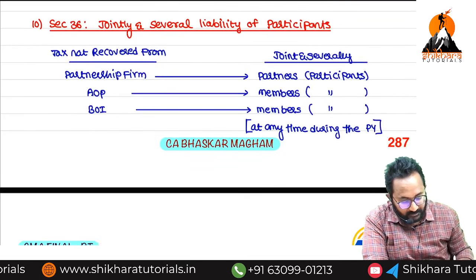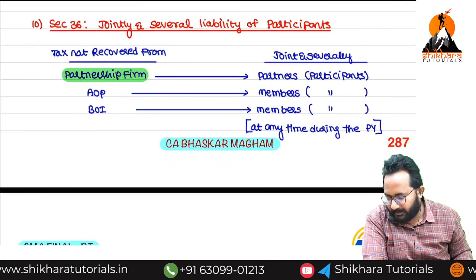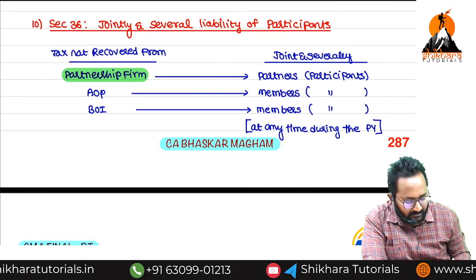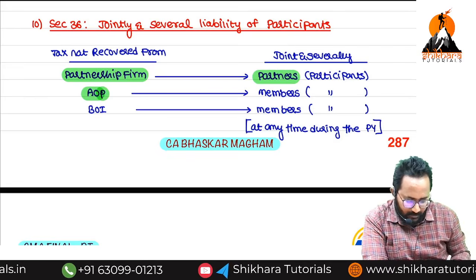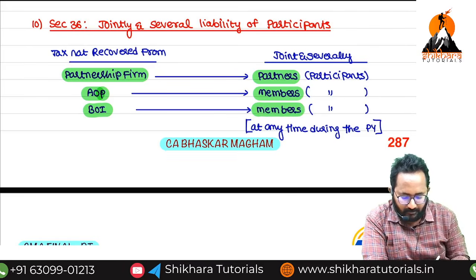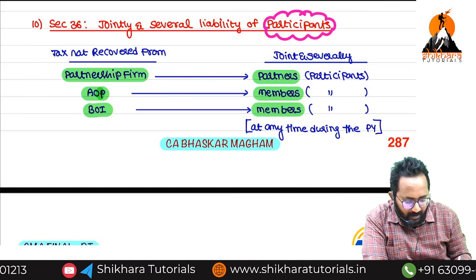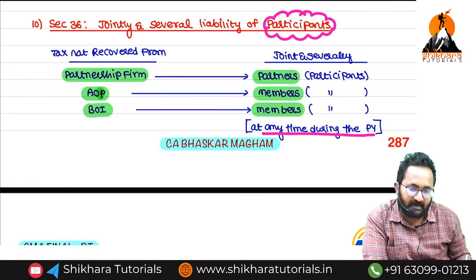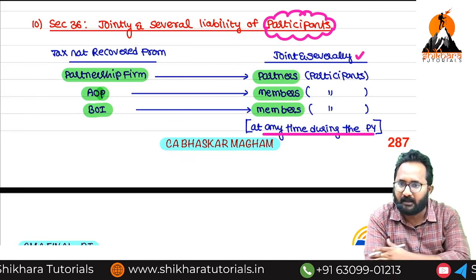Now, the same thing: partnership firm, if any tax is not paid, partners are jointly and severally liable. AOP members are liable. BOI members are liable. Here we call the partners or members what? Participants. Participants at any time during the previous year are jointly and severally responsible.